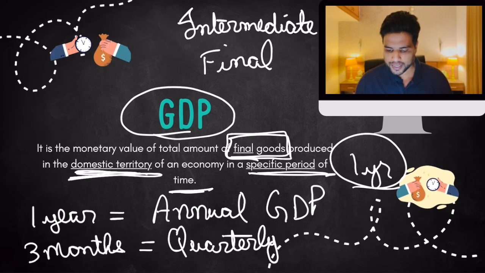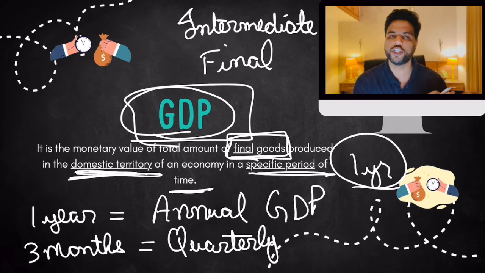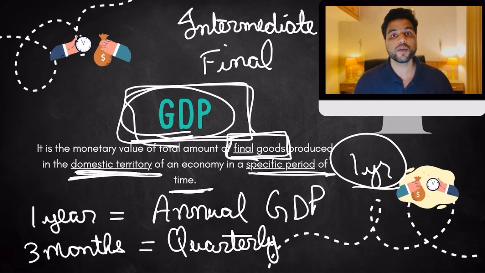So this is the basic definition of GDP. I have quickly explained it to you, but I hope you understood. If you did not, please ask me your doubts. Now this is GDP. So if India is the 4th largest economy in the world, that means the total amount of goods and services produced in India is the 4th largest. We produce a lot of goods and services in 1 year. That's what makes us the 4th largest economy.